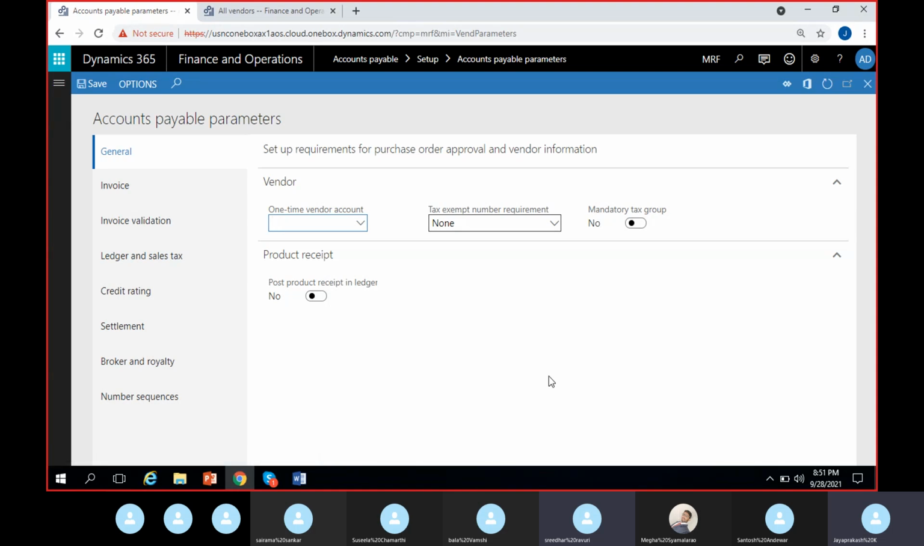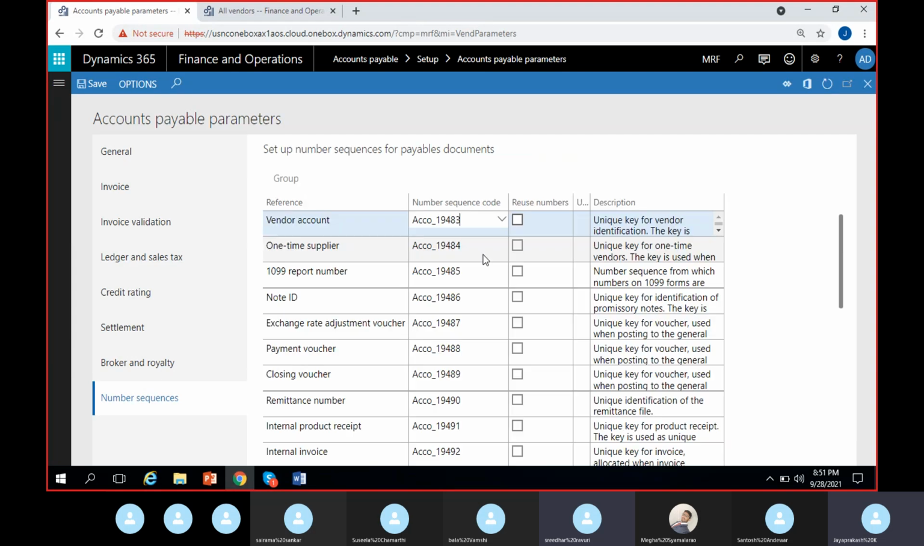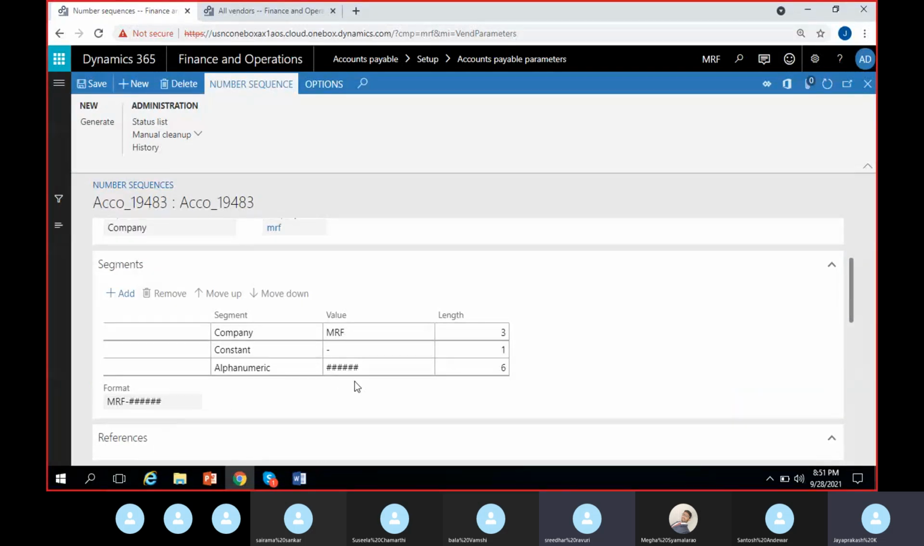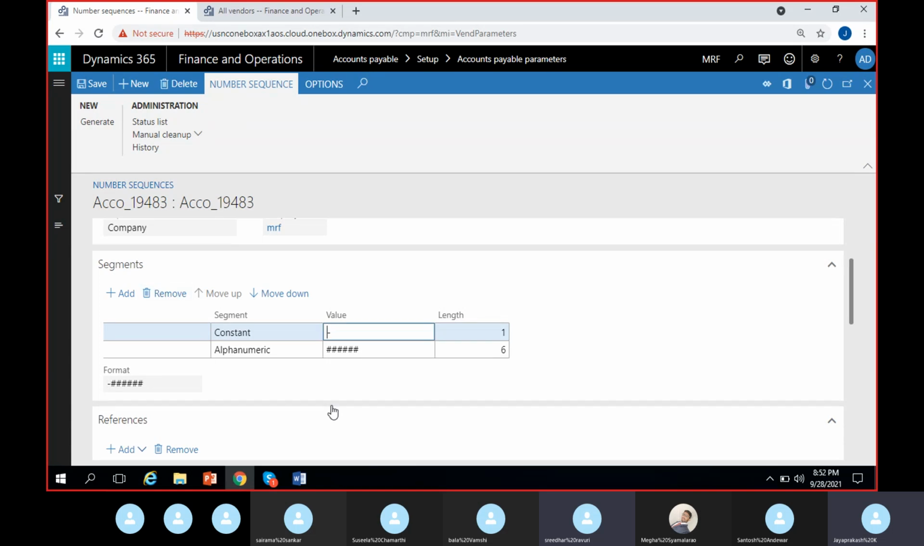Get stuck somewhere. Go back to number sequences again. Go to vendor numbers, vendor account, go to view details. So if you want a different format rather than MRF, if you want it as vendor 001, you can change it. Remove this MRF here and you can give VEN and you can give 6 digits, so that vendor will be created with that name. So I'll remove this here, the company name.